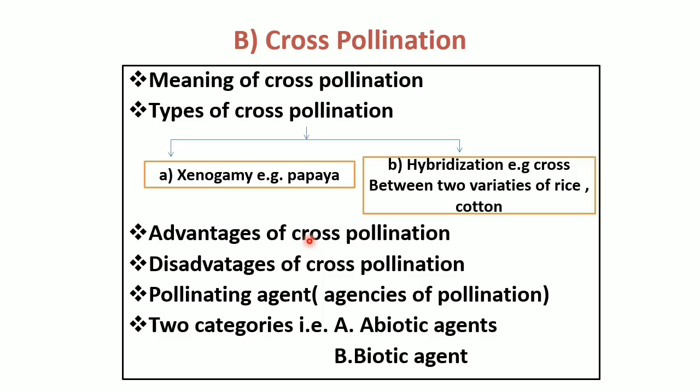Sixth one is the individuals, offsprings are strong, disease resistant, better adapted to various climatic variation. Means the species produced by cross pollination, they are more susceptible for various diseases. And now last advantage is the plant shows more vigor and viability, favor the process of evolution. So now these are some advantages of cross pollination.